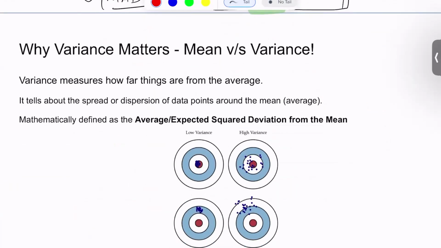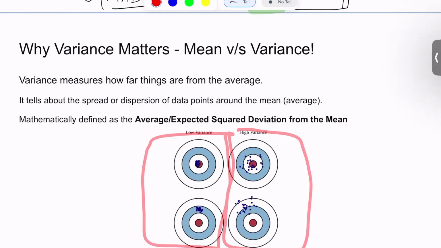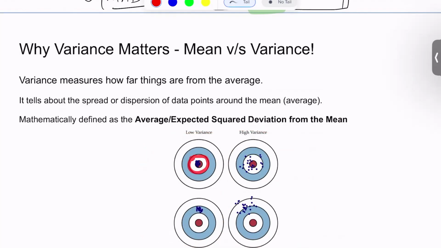Now, let's take this example of dart. We can see that again, these are the points that are having low variance, and these are the points that are having high variance. We can also notice that this specific set of points is more consistent as compared to the points on the right hand side. We can ignore the fact that maybe these points are not at the expected position, but they're still consistent enough as compared to these points.